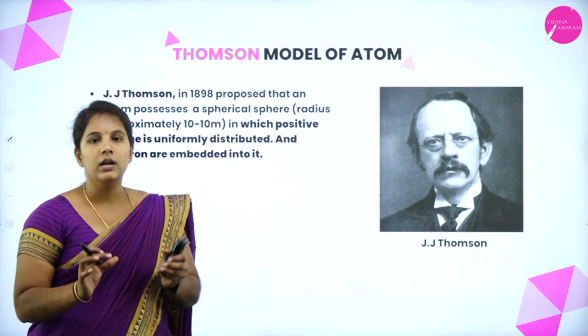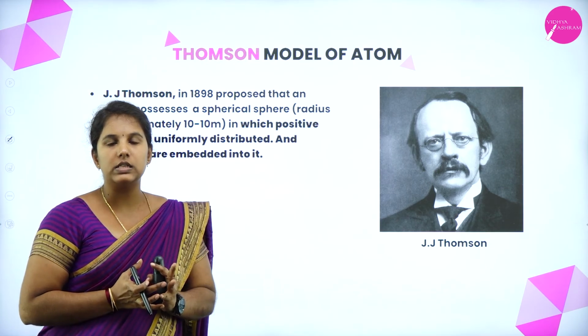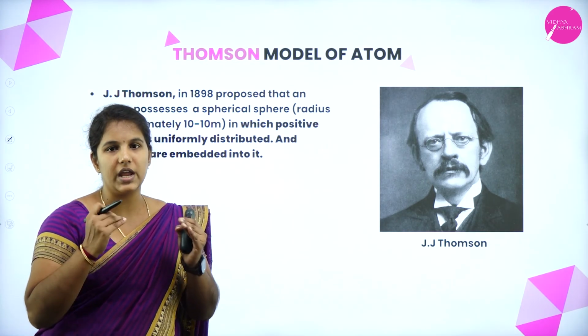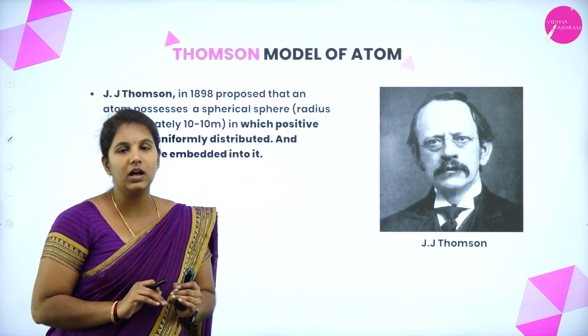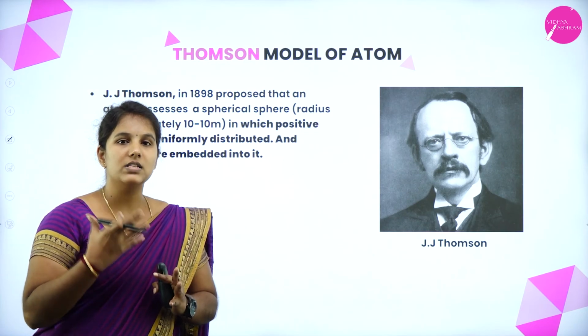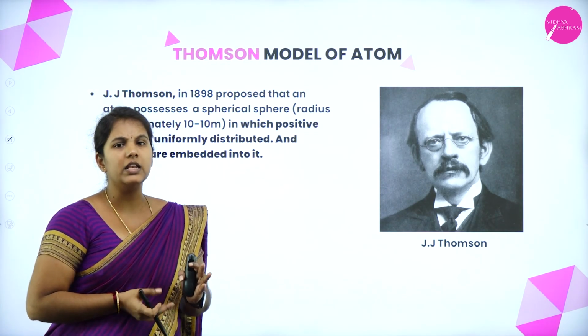Remember, the first idea of the atomic model was given by J.J. Thomson, and later by Rutherford. Let us see how he explained the structure of the atom in his own way.